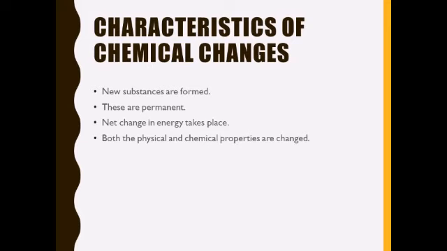Next we will discuss characteristics of chemical changes. So we can say during a chemical change, one or more new substances are formed. Then second is chemical changes are generally permanent, they cannot be reversed. And next is during a chemical change, net change in energy takes place, means a large amount of energy is either given out or it is absorbed. And the last point is during a chemical change, both the physical and chemical properties of substance are changed. So these were the characteristics of chemical changes.